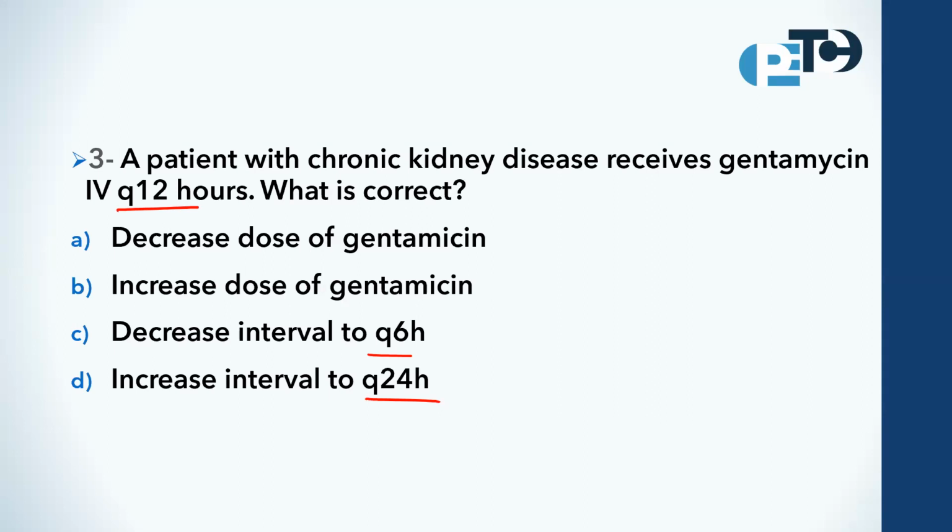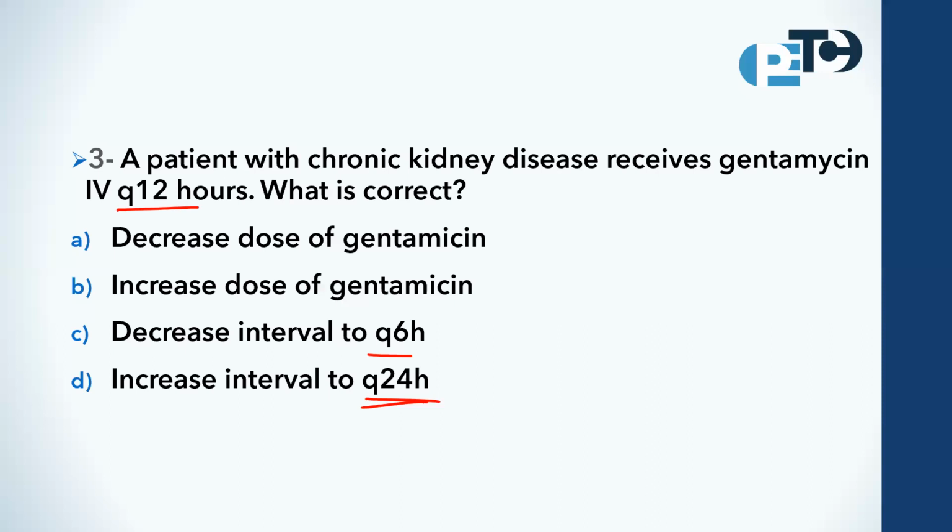The dose of gentamicin here should be reduced and the dosing interval should be increased to every 24 hours, so the kidney is exposed to gentamicin only once daily. You decrease the exposure of the kidney to gentamicin, and in this case, you decrease the risk of gentamicin toxicity to the kidney.